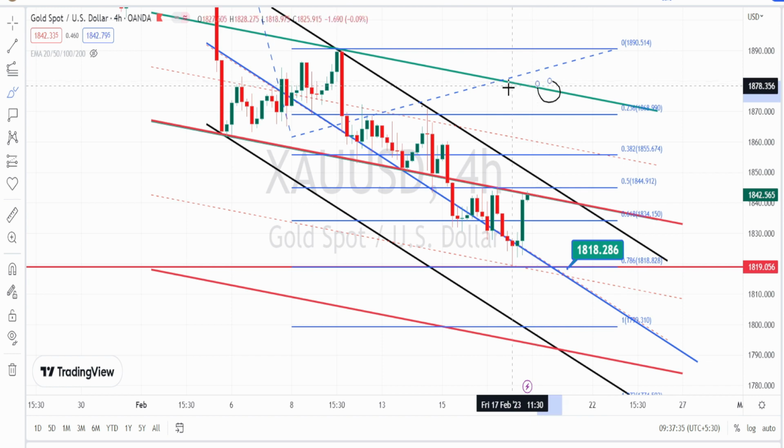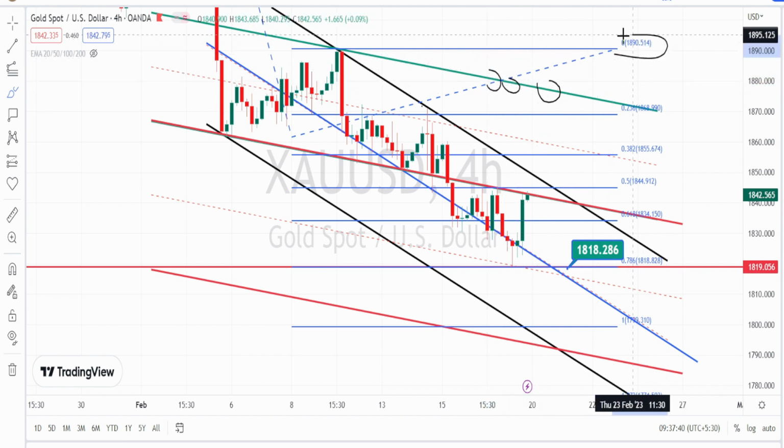And once the price action breaks this green color resistance line, next level of resistance is going to be around 1890, and only when the price action breaks this resistance level of 1890, it will be the confirmation on the bullish side trend reversal in 4 hours time frame.